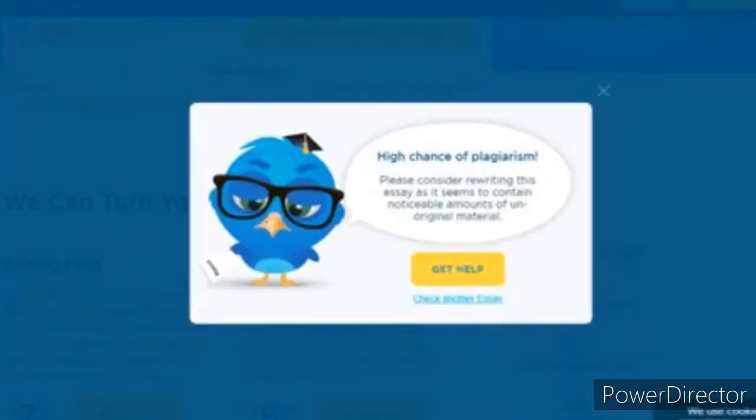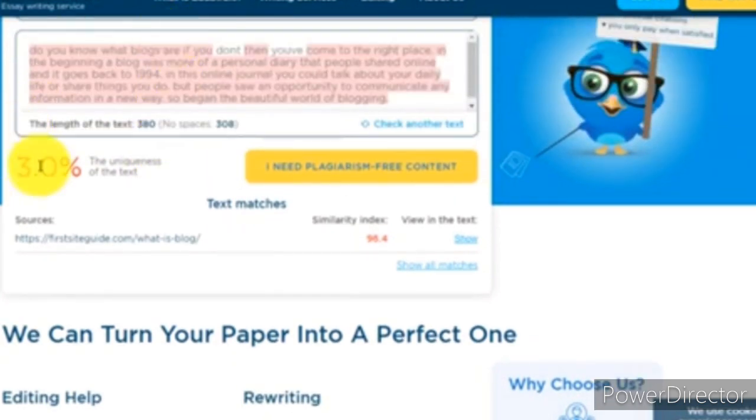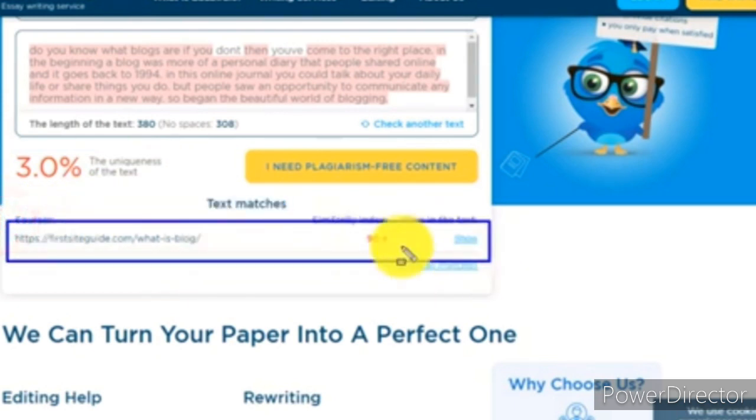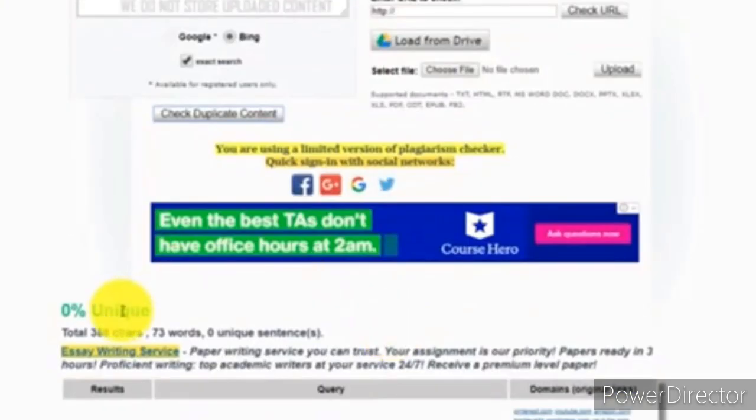So this one, let us see how it shows. So this also shows it is 3.3% plagiarism. This also is a good website here. You can see here it is a good website, but not so accurate.